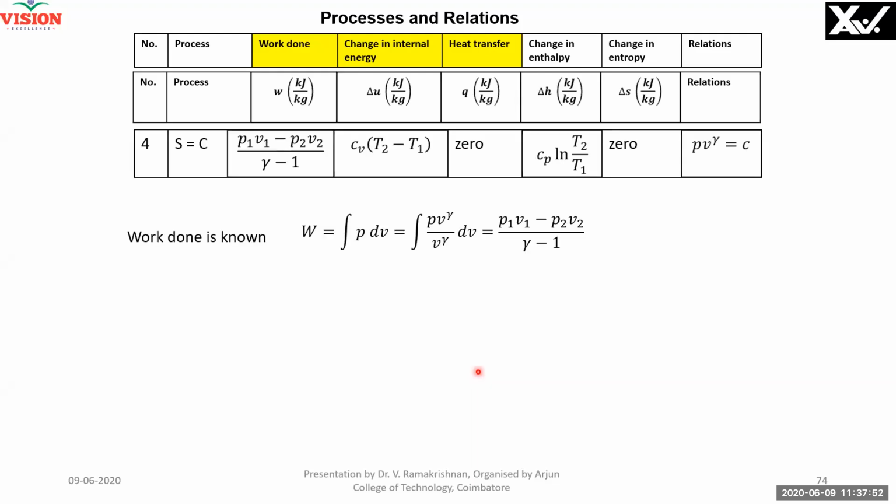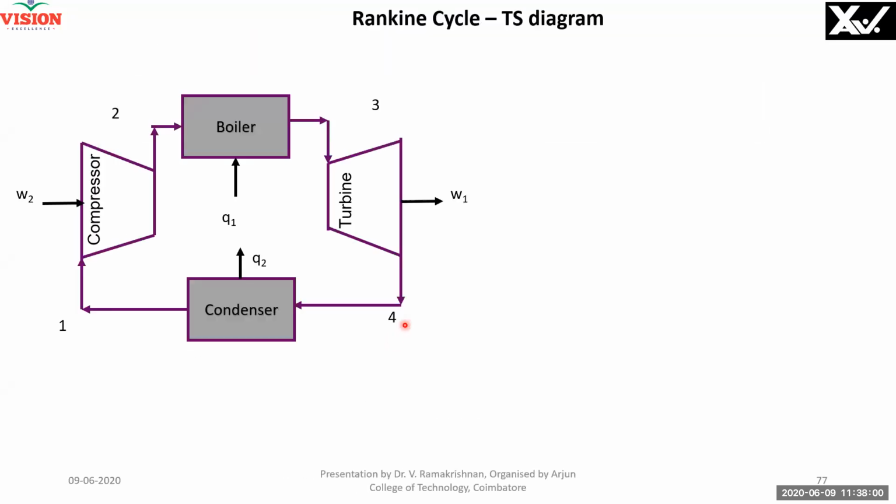Therefore, for every process, the work done is known and the heat received is known. For all the processes, if you take any system, let me not go to the Rankine cycle. See, I tell you, this is a Rankine cycle. I'm generating steam here. Heat is added, isothermal. Work is expanded. Work is done by the system. Heat is rejected. And then work is done to bring it back to water.